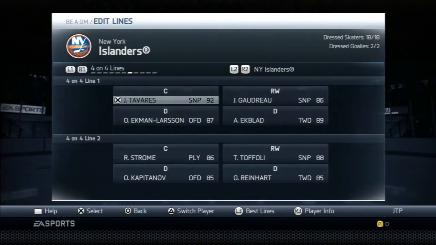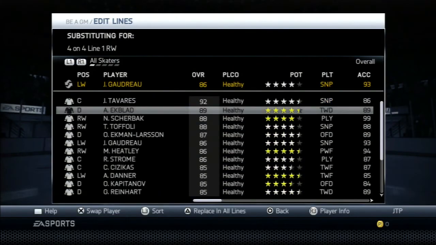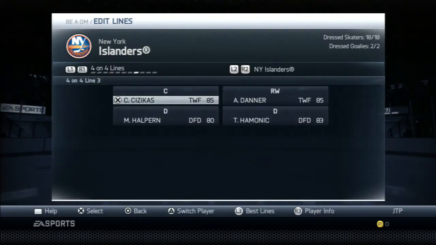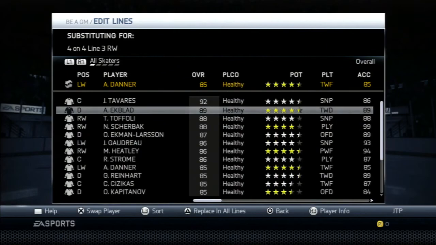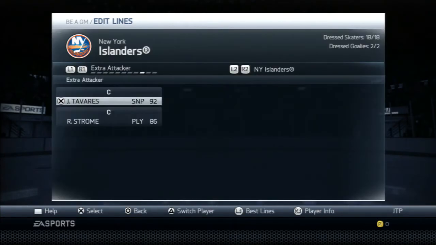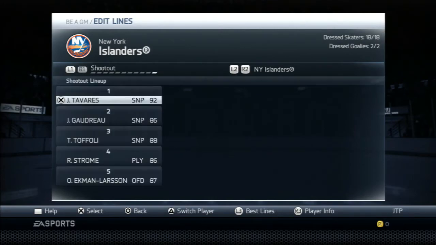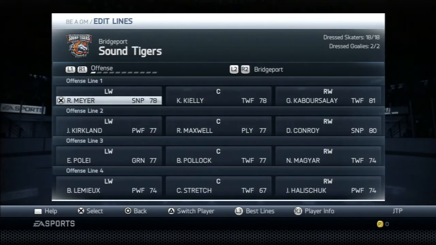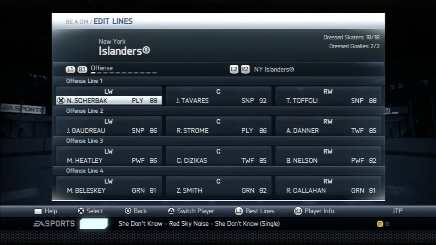3-man penalty kill, 4-on-4 lines. Gaudreau comes out, Sherbak goes in. And then Gaudreau, yeah, he can get that 4-on-4 time. Extra attacker, Tavares and Strome, goalie, Gibson, and Anderson. So Gaudreau is going to be getting a little bit less ice time now. We traded away Smallman, which was huge, but I'm not too worried about it.